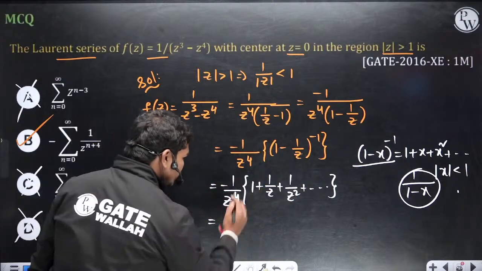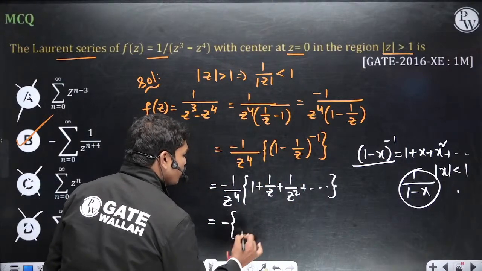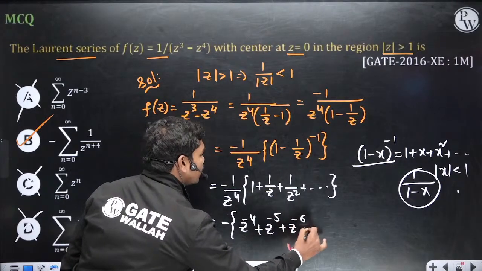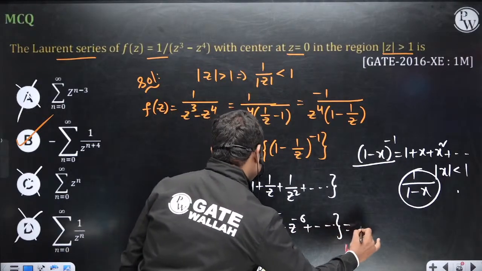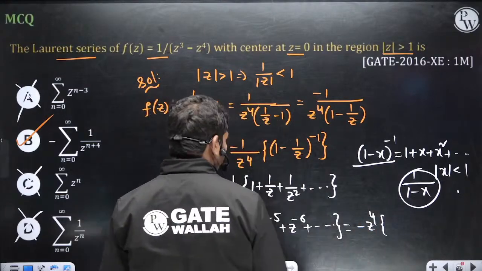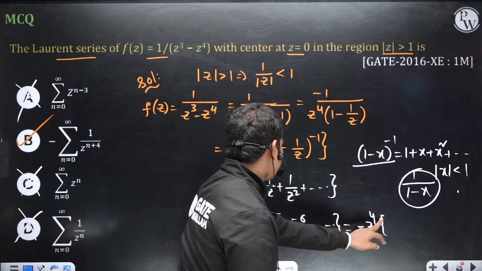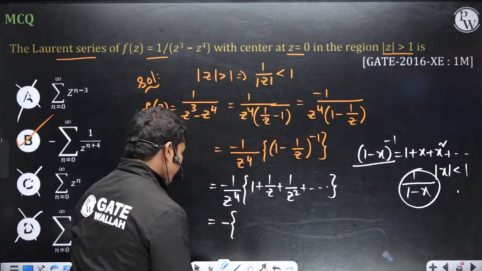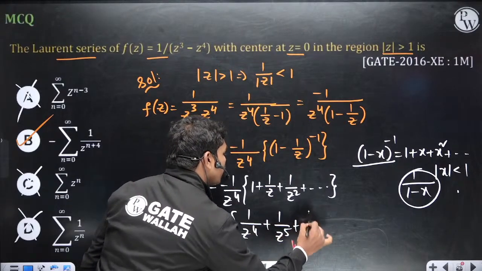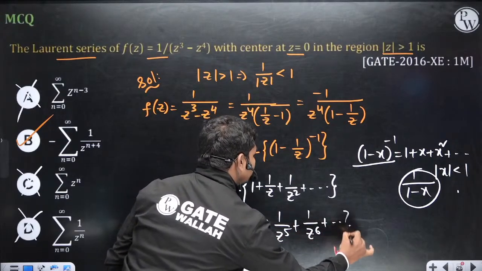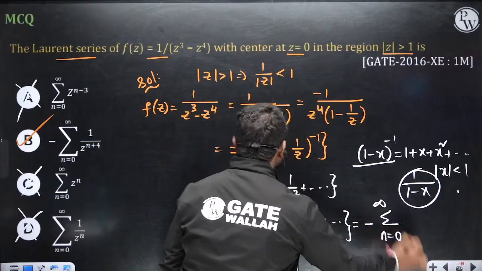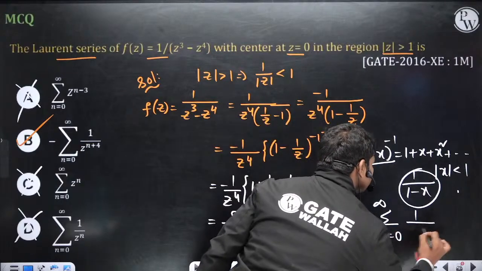So if you expand this, you can easily understand minus times of z power minus 4 plus z power minus 5 plus z power minus 6 and so on. Okay. So if you take minus z power 4 common, then basically if you write all these terms with the positive sign, 1 by z power 4 plus 1 by z power 5 plus 1 by z power 6 and so on. This can be written as minus sigma n is equal to 0 to infinity, basically an infinite series, 1 by z power n plus 4.